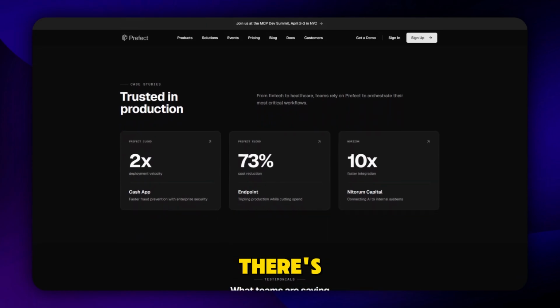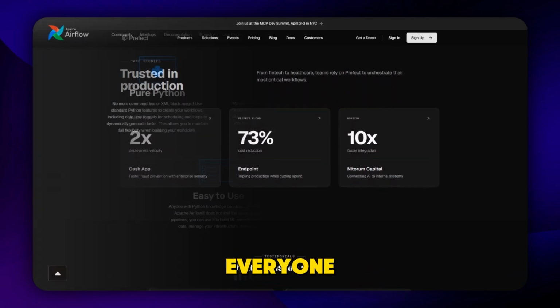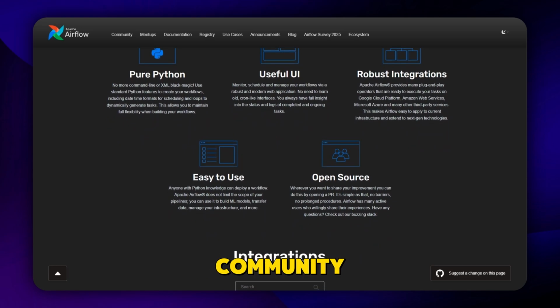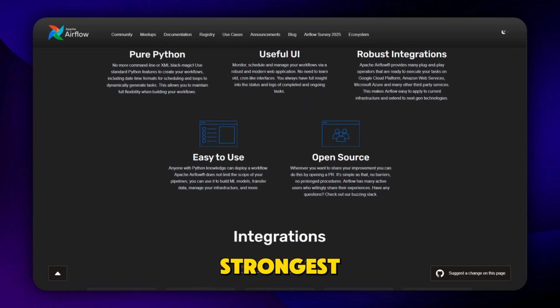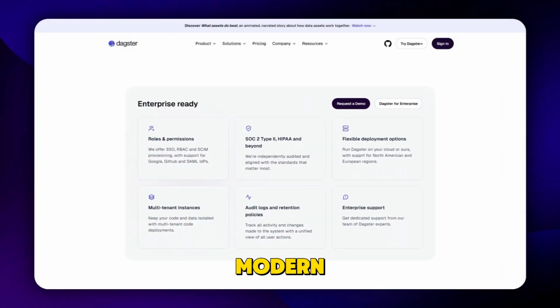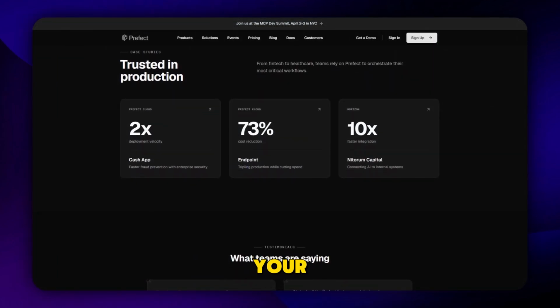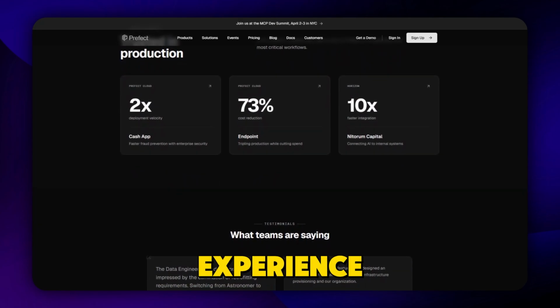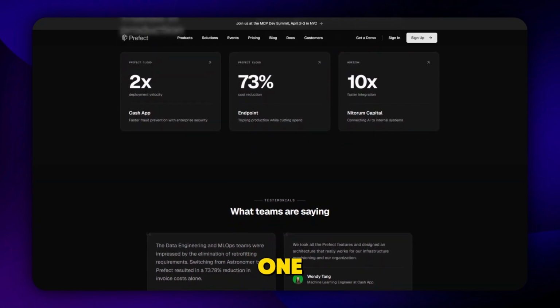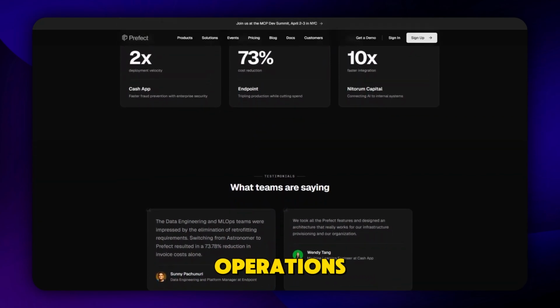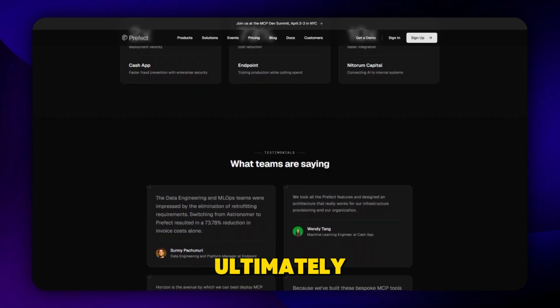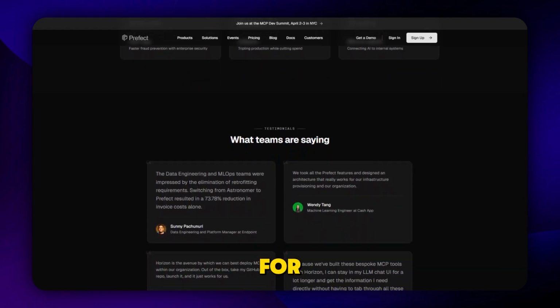So in the end, there's no single winner for everyone. If your focus is power and community support, Airflow is the strongest choice. If you want modern data-centric workflows, Dagster takes the lead. But if your goal is simplicity and developer experience, Prefect might be the one that truly streamlines your operations. And that balance is what ultimately defines the best platform for your needs.